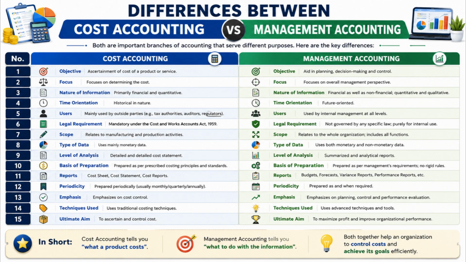In short, cost accounting tells us what a product costs, whereas management accounting tells management what decisions should be taken using that information. Both cost accounting and management accounting work together to help organizations achieve their goals efficiently and improve business performance.